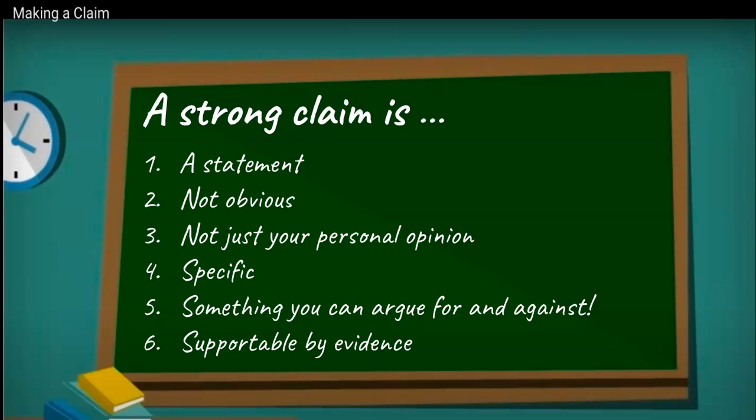Four, it's specific, right? It's not too general. Five, it's something that you could argue for and against. And lastly, number six, it can be supported by evidence. So when you're thinking about how strong a claim is or writing your own claim, these are the things to look out for.